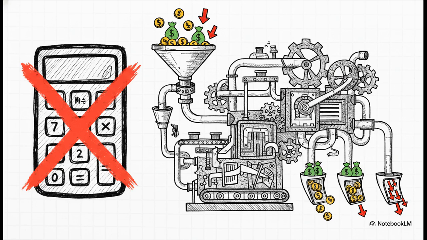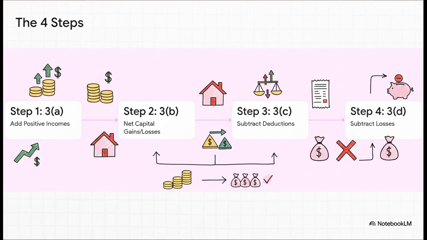You pour all your different kinds of income and losses in at the top, and it follows a really strict, step-by-step process to sort them. The order is everything. So here they are, the 4 main steps of the machine. First, under a rule called paragraph 3A, it adds up all your positive income. Simple. Then, in 3B, it deals only with capital gains and losses. After that, 3C lets you subtract a few very specific deductions.